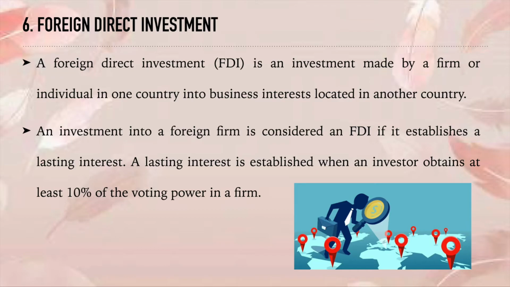Now what is the purpose and why is it called FDI? It establishes a lasting interest. Why am I putting 5 crore rupees into a business located in Germany? Because I want voting power in that firm, or I want to control that company sitting right here in India. Is that clear to all of you?